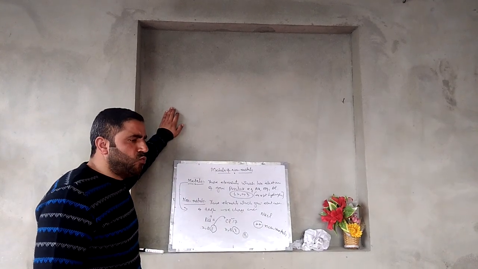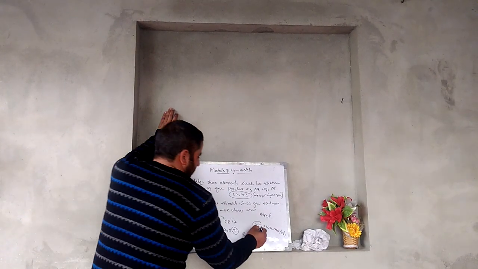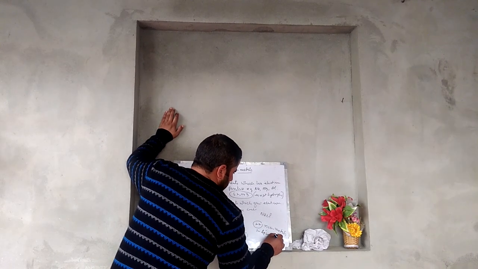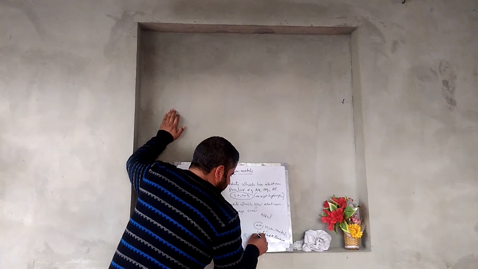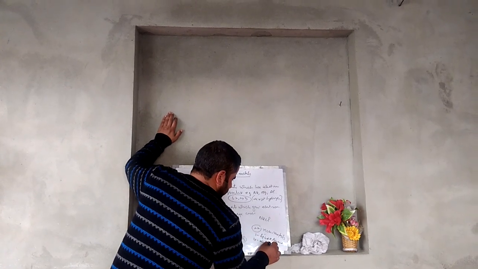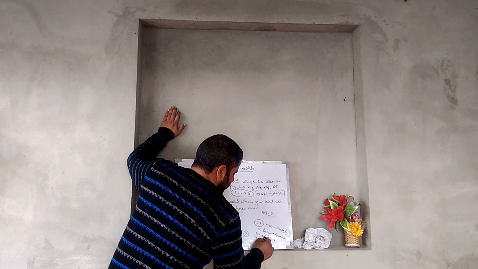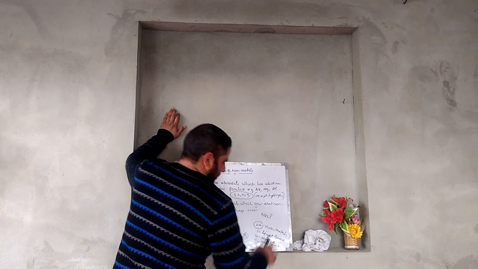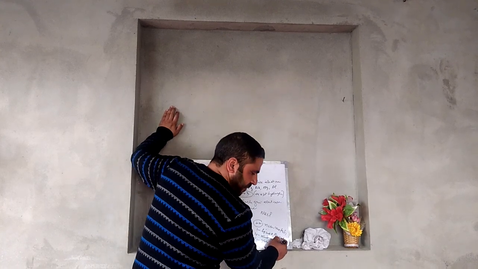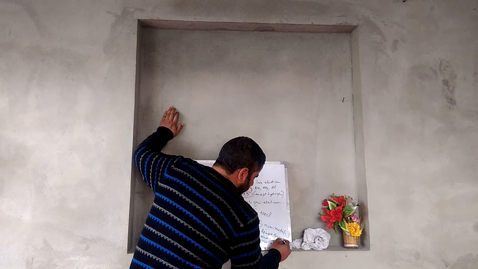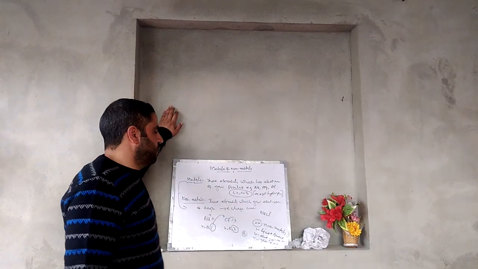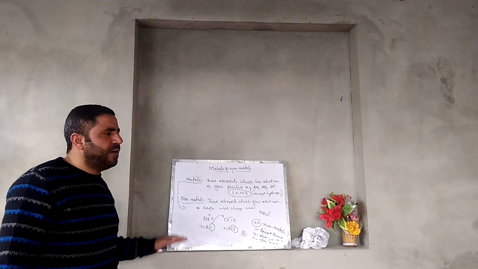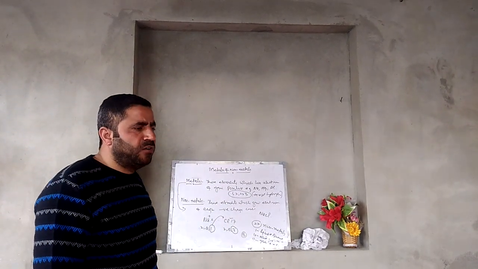Out of these 22 non-metals, one element is in liquid form, that's bromine. 10 are in solid form, like phosphorus, carbon, sulfur, and 11 are in gaseous form, like hydrogen, nitrogen, chlorine. This is all about the definition of metals and non-metals.